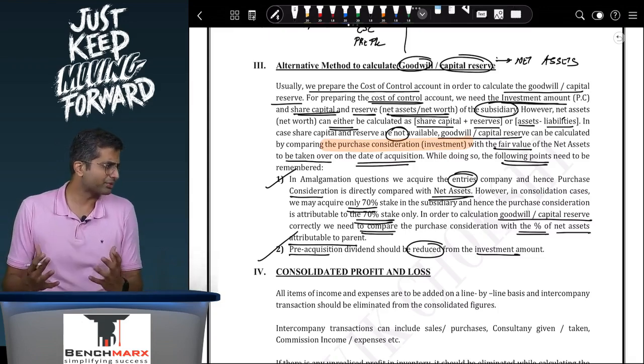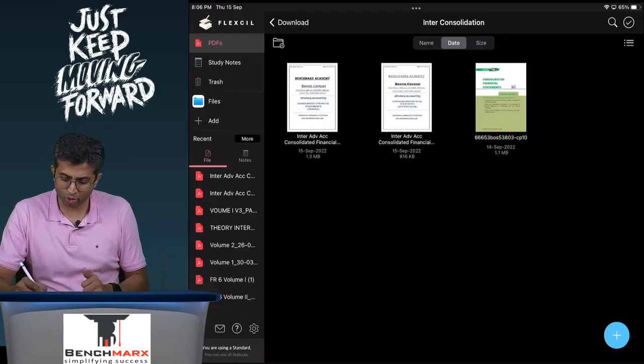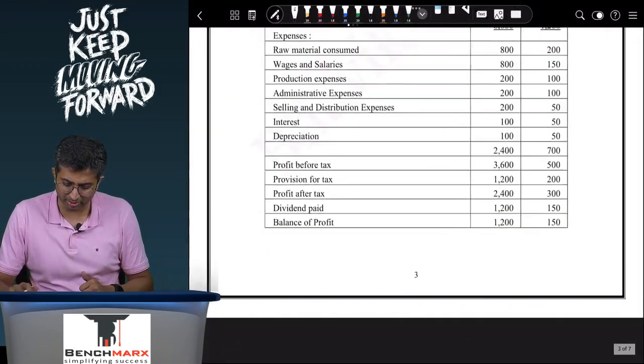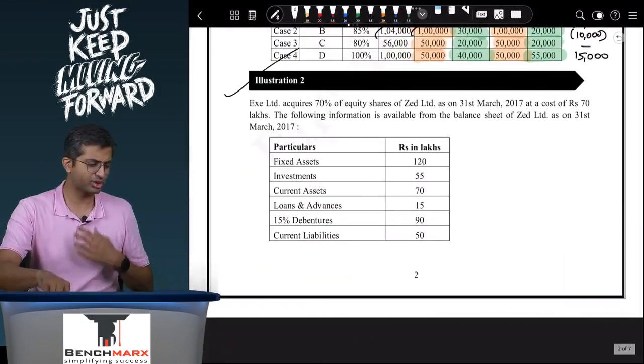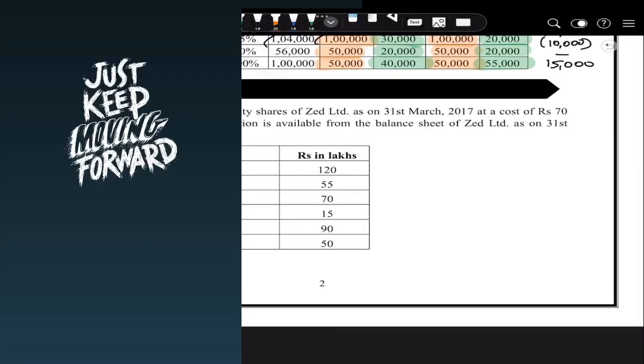Okay, so there is a lot of theory that we have discussed. We would want to apply this in the form of questions. Let us go to your question bank. Let us go to question number 2, please. Illustration number 2. It is also similar to a study material illustration.